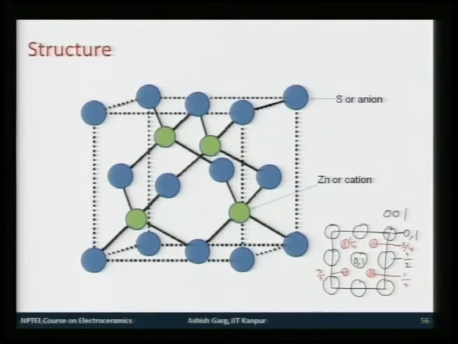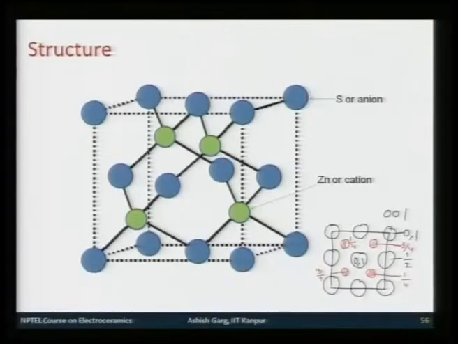So, this is what is shown in this 3-dimensional structure. A zinc sulphide or zinc oxide zinc blend structure is very similar to the diamond cubic structure, except that the tetrahedral and the face centered cubic lattice ions are different. Now, in this structure, the corner of the lattice can be put on a sulfur ion, and the corner of the lattice can also be put on the cation, which is zinc.